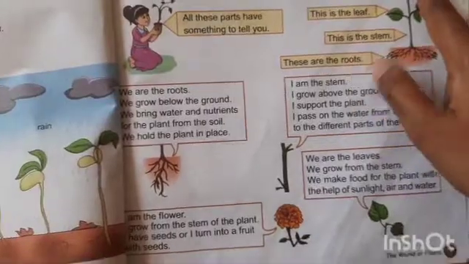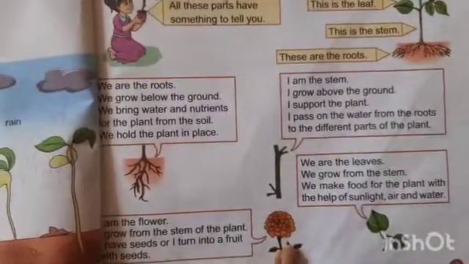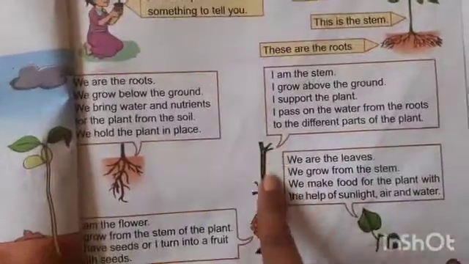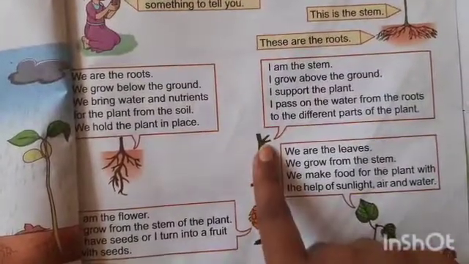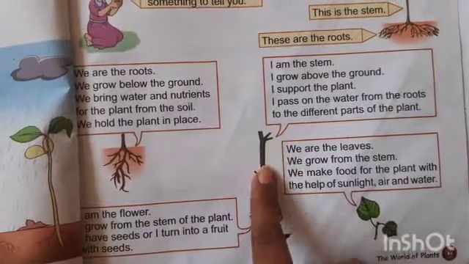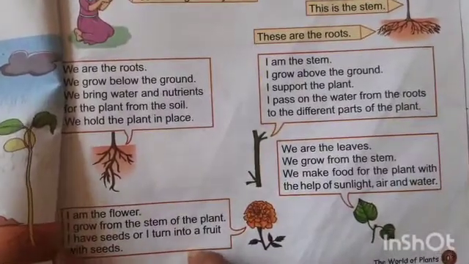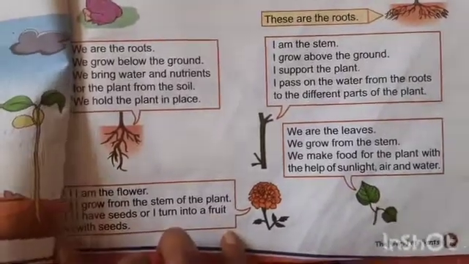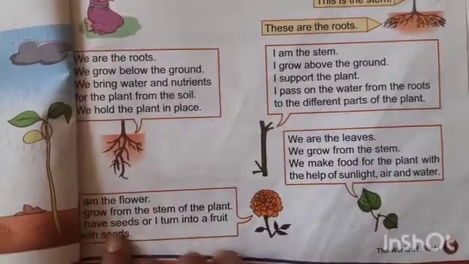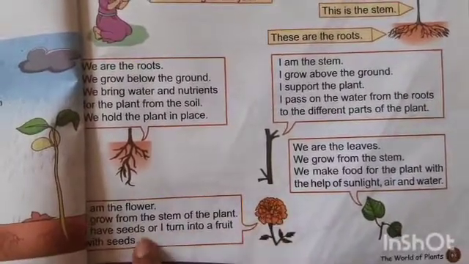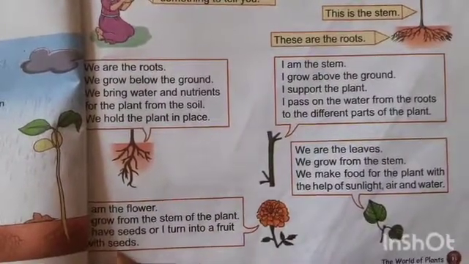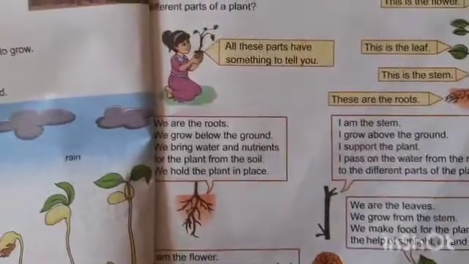This is flower. See here, flower. I grow from stem. This is stem. The flower grows from the stem of the plant. I have seeds or I turn into fruits with seeds. The flower has seeds or the flower turns into fruit with seeds.